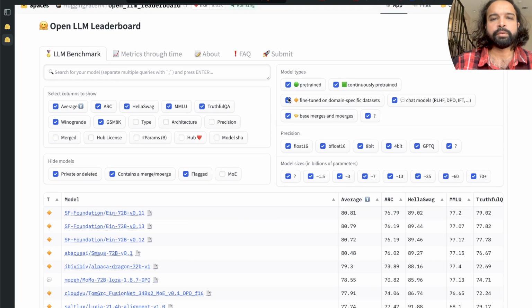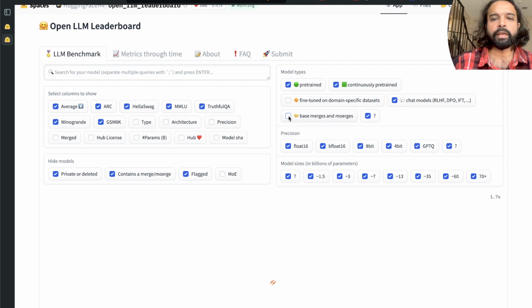For example, some models are pre-trained, some are fine-tuned, and some are base models, and if you only want to see the chat models, then you select the chat models. If I remove fine-tuned, base merges, chat models, and continuously pre-trained, that will give me the list of only pre-trained models.